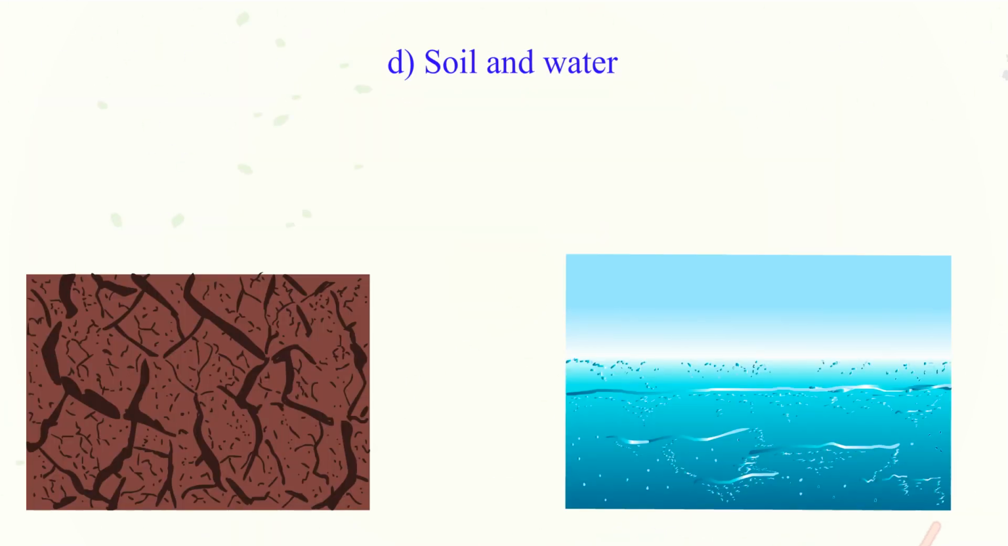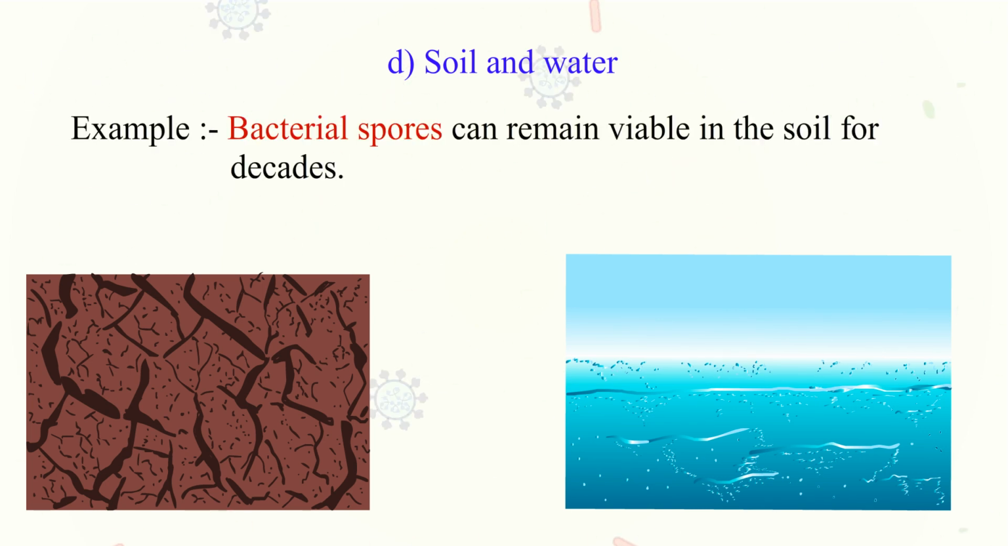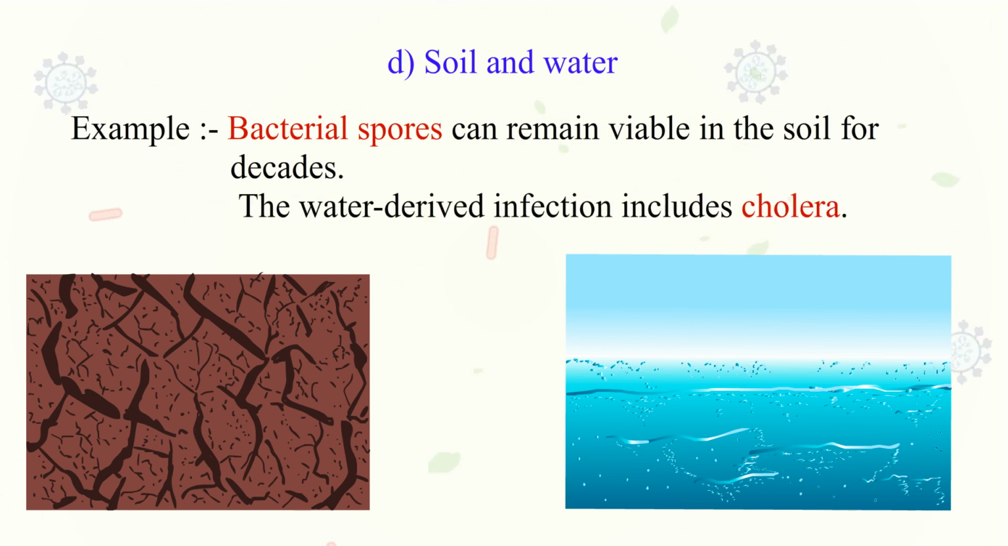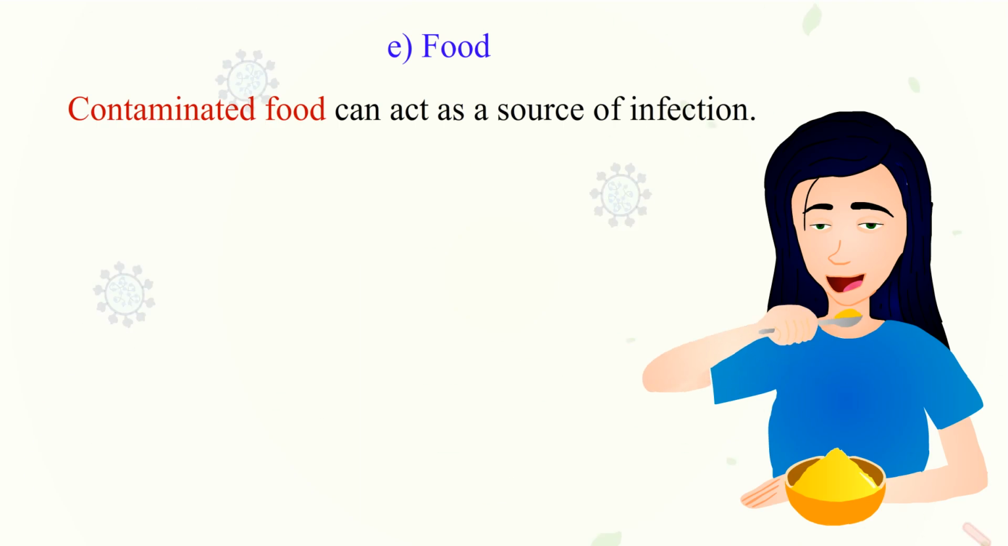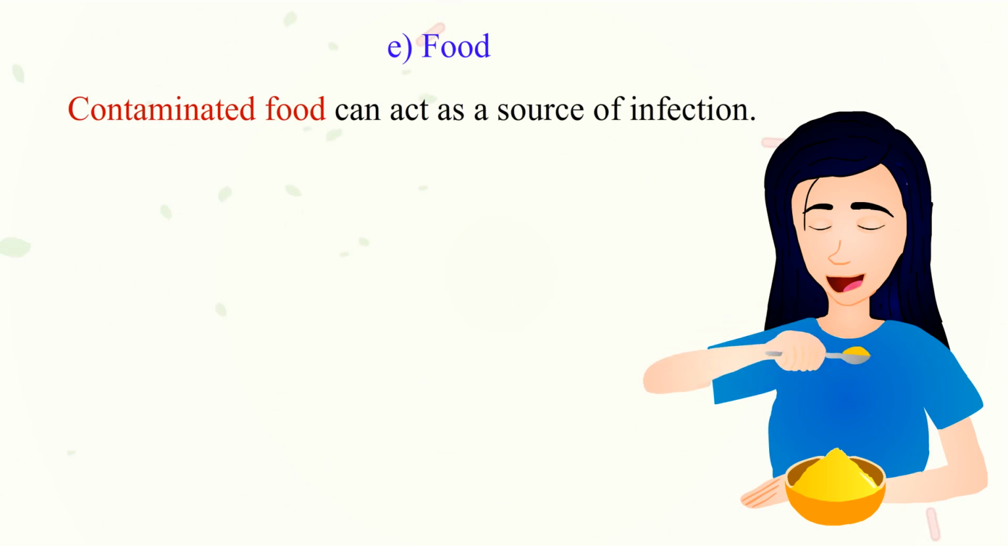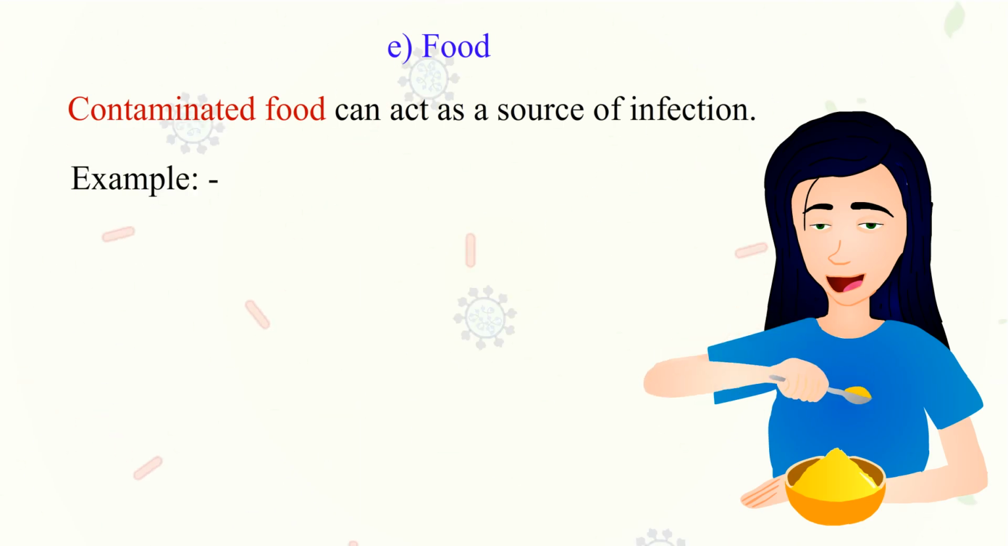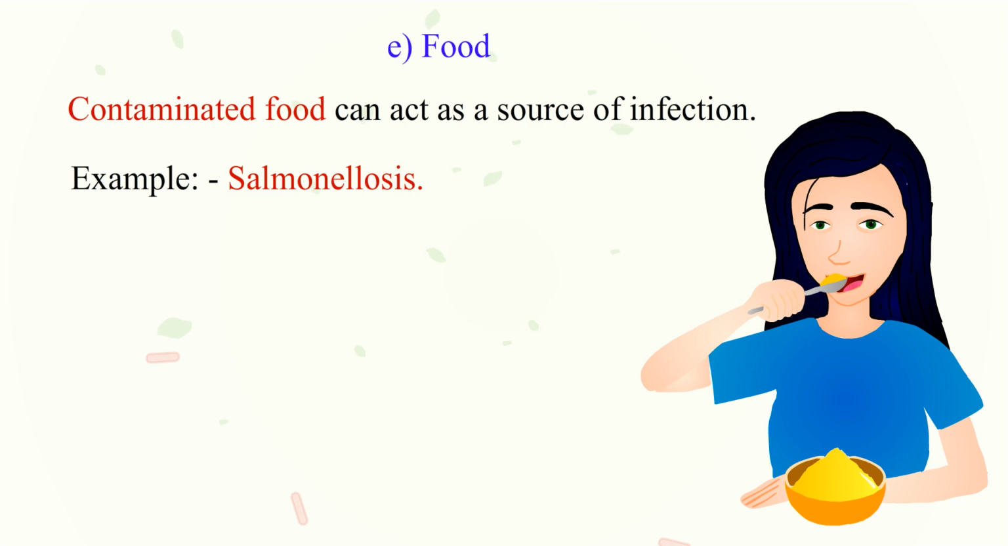D. Soil and water. Soil and water are a major source of microbes. For example, bacterial spores can remain viable in the soil for decades. The water-derived infection includes cholera. E. Food. Contaminated food can act as a source of infection. Example, salmonellosis. These infections can be transmitted through different ways.